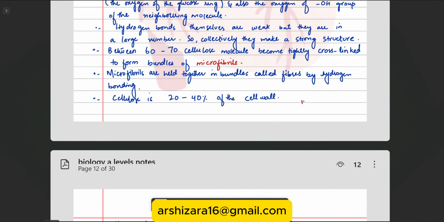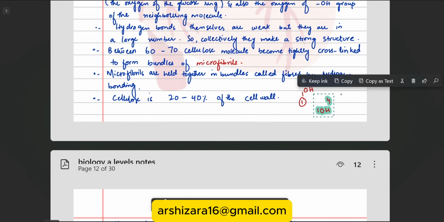On one molecule the OH is above and on the other the OH is down. So this one has to rotate itself so that both OH groups are either above or below.